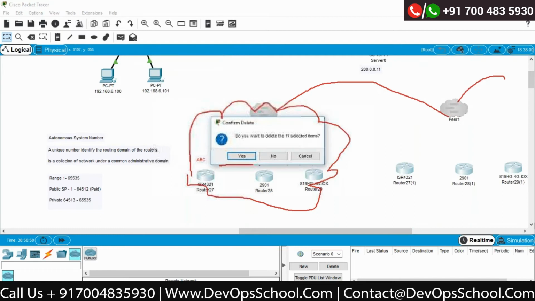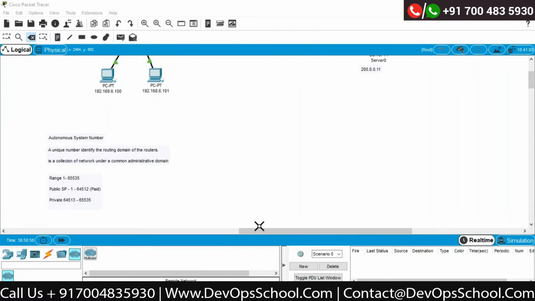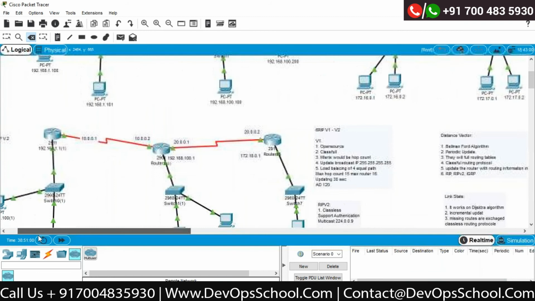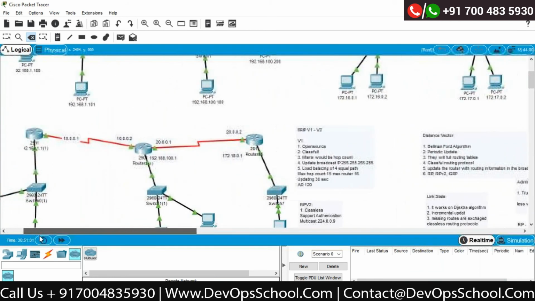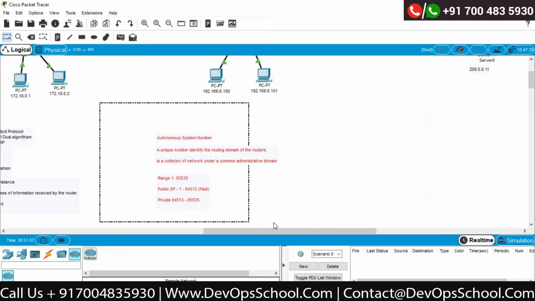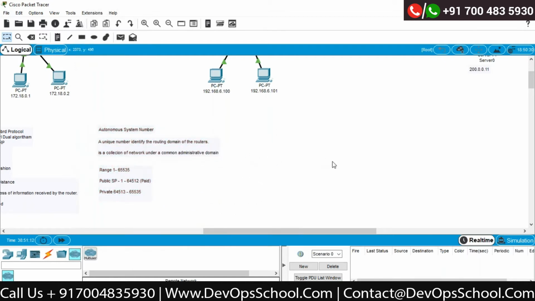So let's delete this. Erase all the time. Now the diagram which we are going to use is this one. So let's talk about EIGRP.